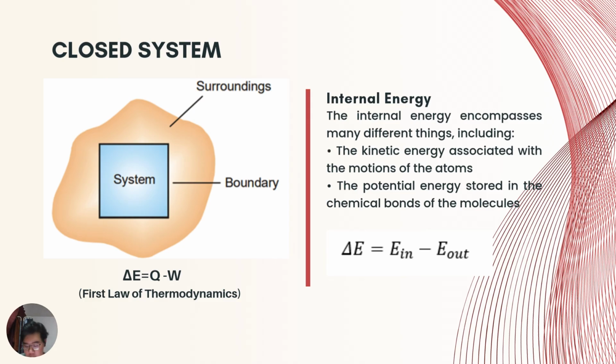And then there is internal energy. The internal energy encompasses many different things, including the kinetic energy that is associated with the motion of the atoms and the potential energy stored in the chemical bonds of the molecule. And this is why we only worry about delta E, the change in the energy of the system. This saves us a lot of work. For example, if the temperature doesn't change, we can ignore the kinetic energy of the atoms. And the formula is delta E equals energy in minus the energy out.